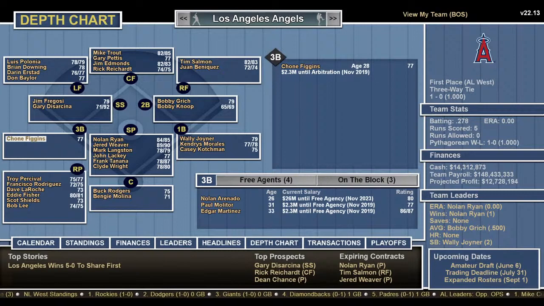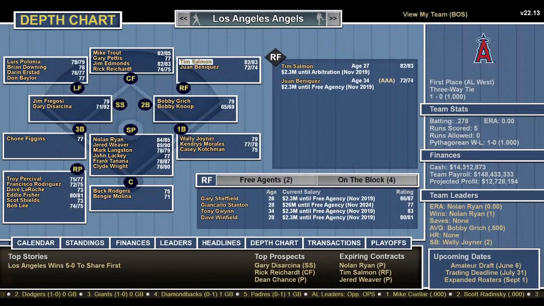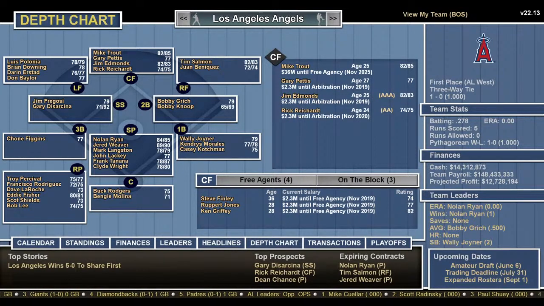Jim Fregosi, Gary DiSarcina at short, and Chone Figgins. Is that how you pronounce his name? Chone? Tim Salmon and Juan Beniquez makes an all-time team. Holy crap. In right, Trout, Pettis, Edmonds, and Rivera. I probably am going to play Salmon. Obviously, I'm going to play Trout in center. Can Jim Edmonds play left? Yes, he can. Yeah, because in left you have Luis Polonia, Brian Downing, Darin Erstad, and Don Baylor.